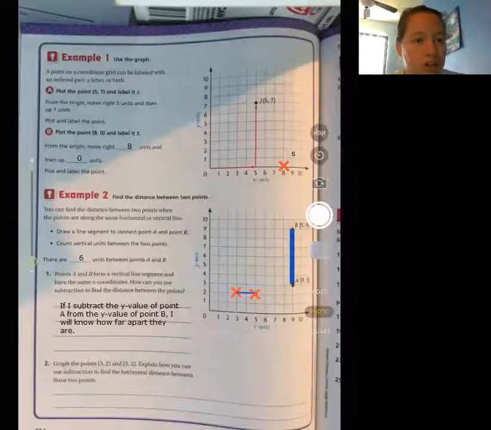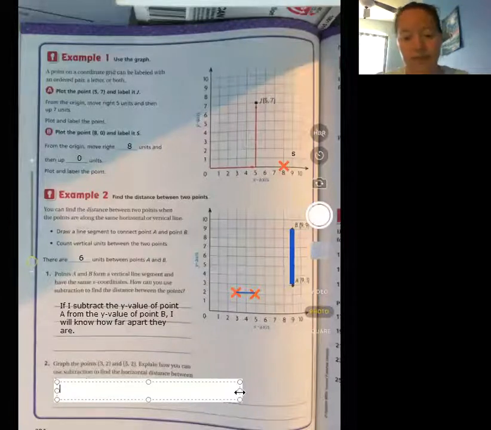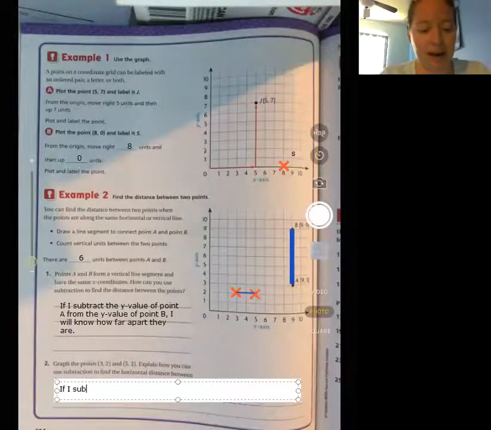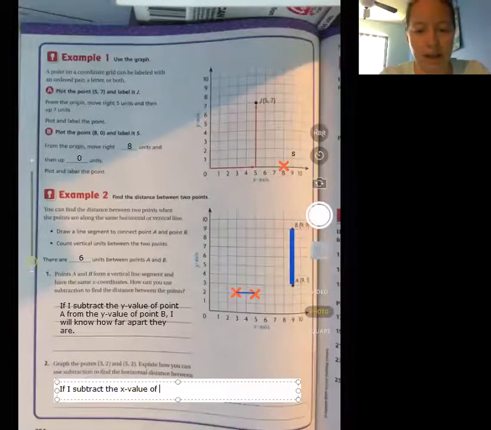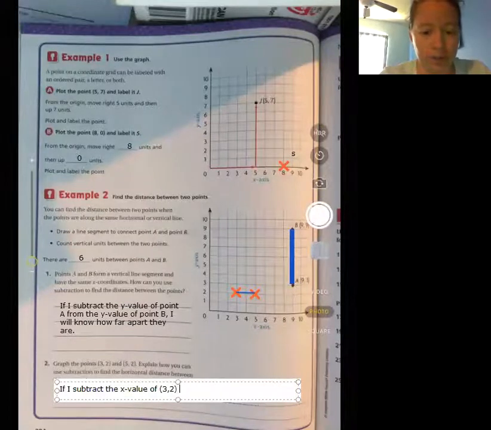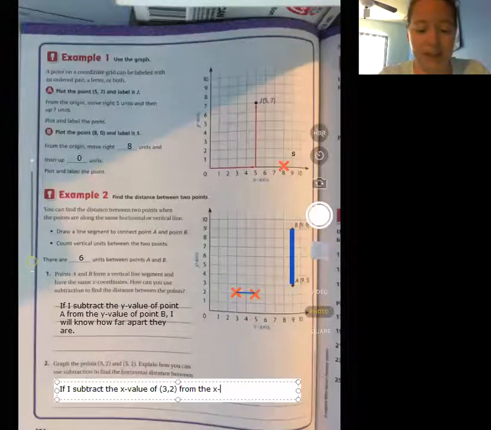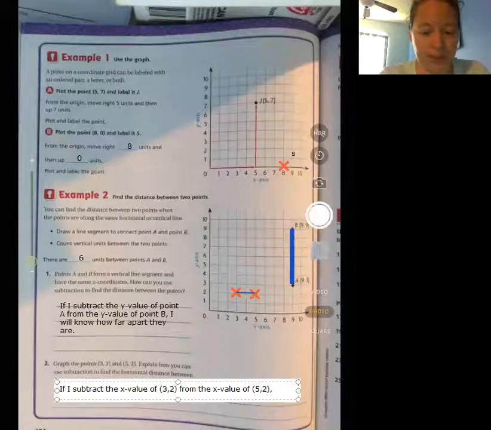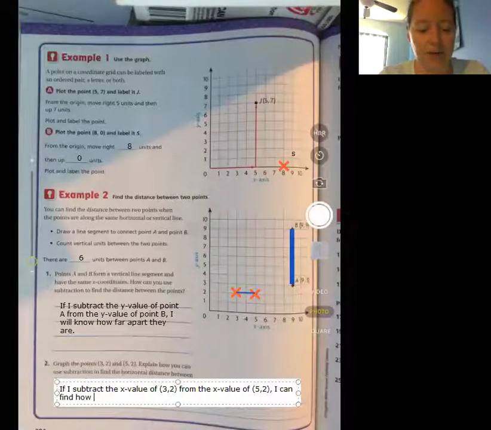How could I use subtraction to find that distance? If I subtract the x value of (3, 2) from the x value of (5, 2), I can find how far apart they are.